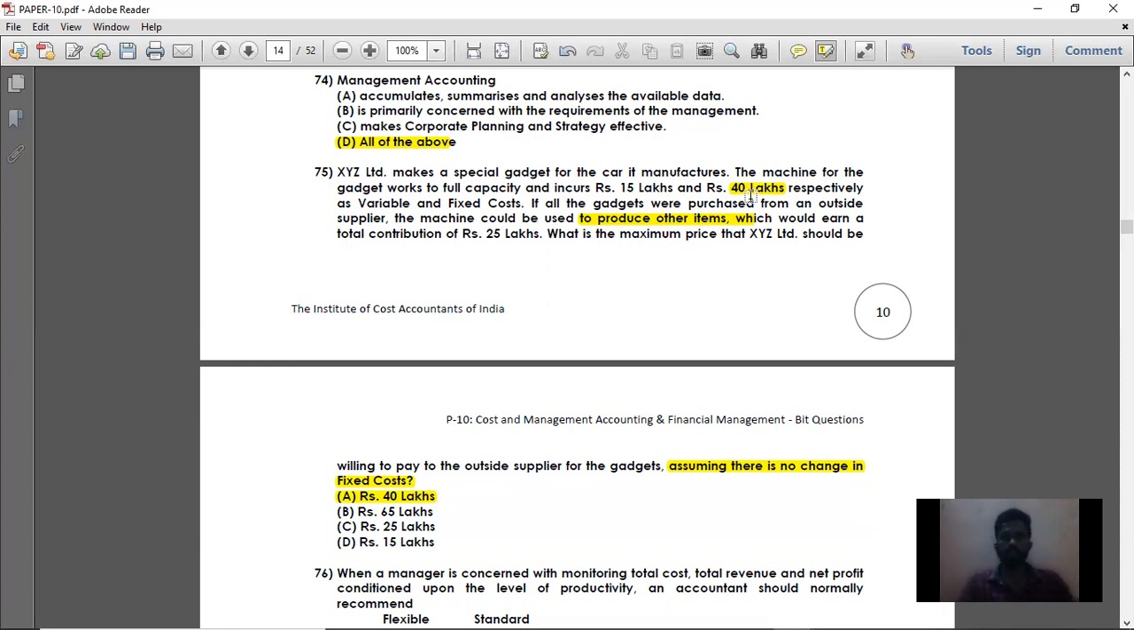So that 40 lakhs should be the maximum price paid to the outside supplier. And the 40 lakhs fixed cost is going to be incurred irrespective of your decision, whether you make or buy. So it is an indifferential cost, and it should not be included in the decision making process. So under a make or buy situation, the maximum price that should be paid to the outside supplier is 40 lakhs.